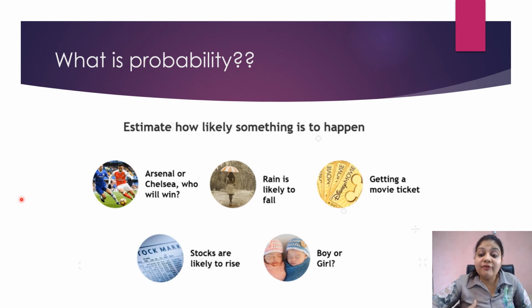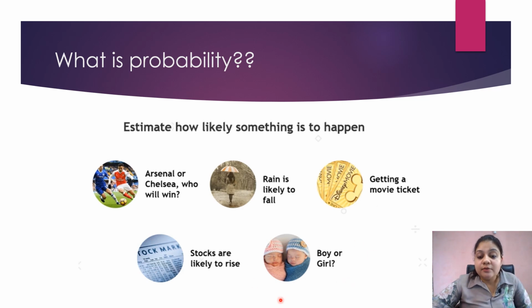So I can estimate the probability based on the historical or recorded data. Let's say in the month of July in India, the probability of rainfall is 0.4. Similarly, getting a movie ticket on the first day, first show of a famous Bollywood star is 60%.